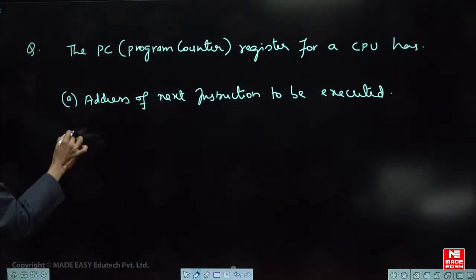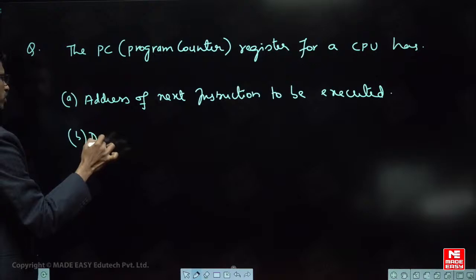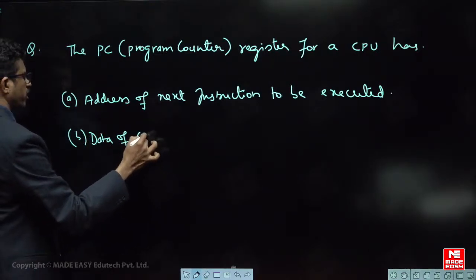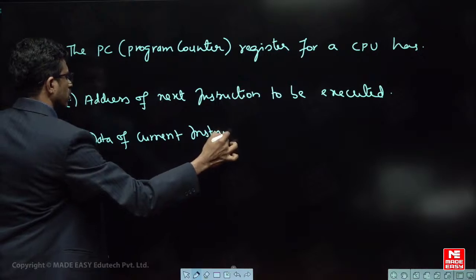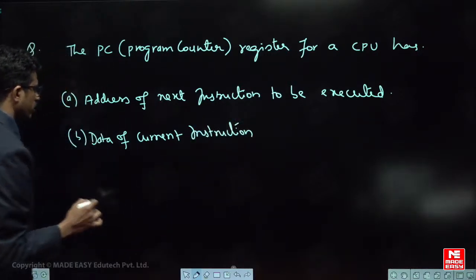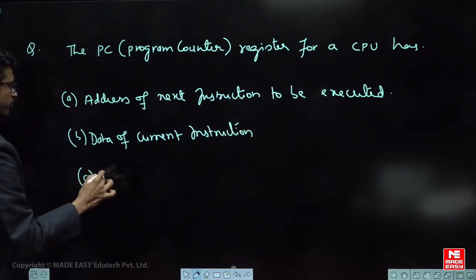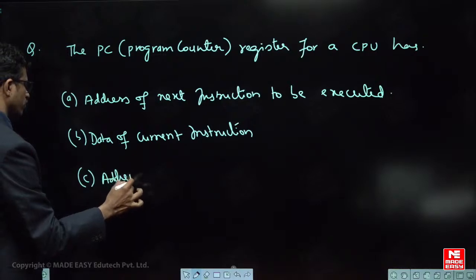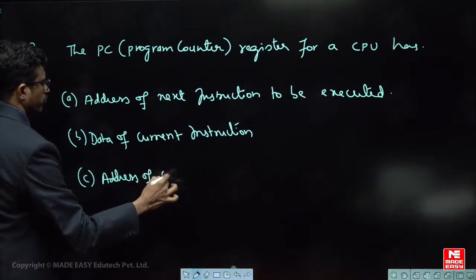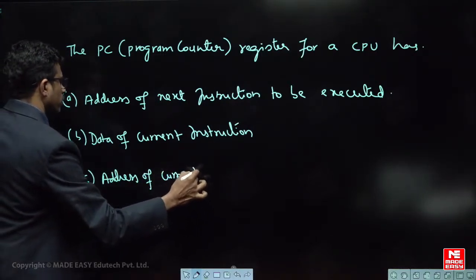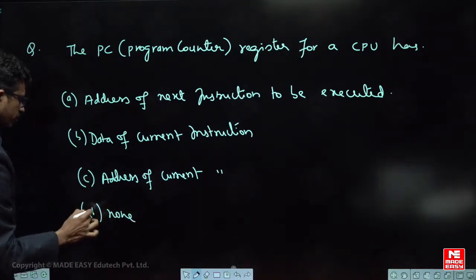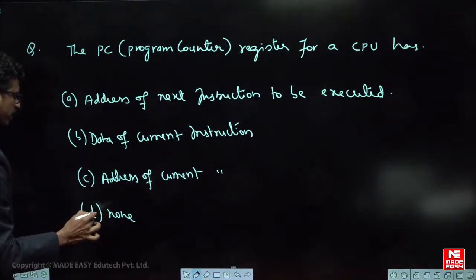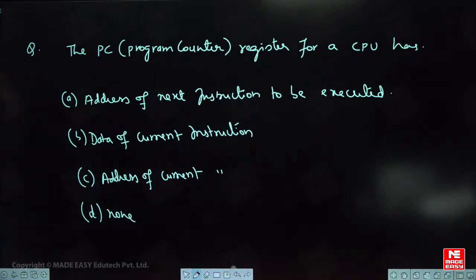Okay, data of current instruction, similarly address of current instruction, none. So what can be the value? What is the option?